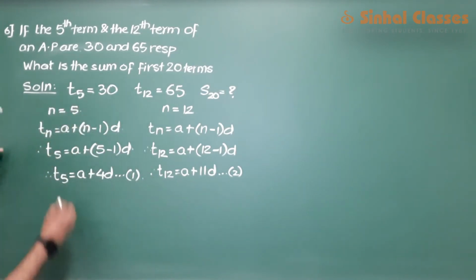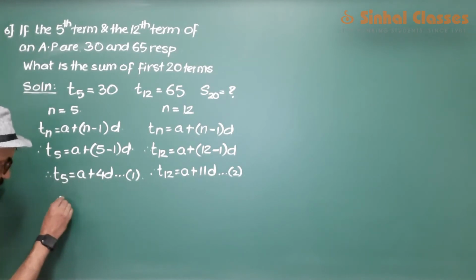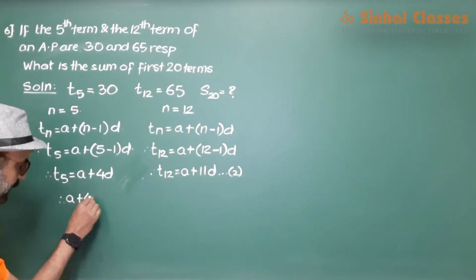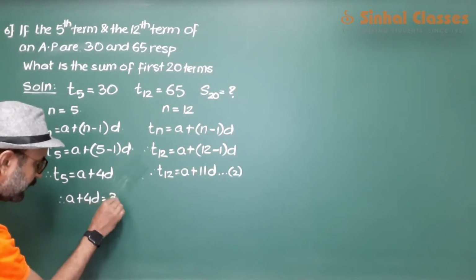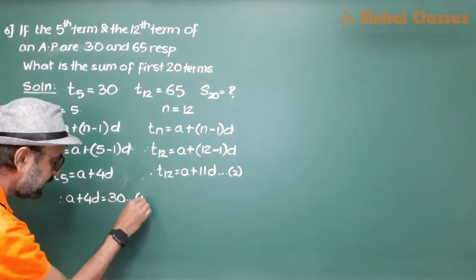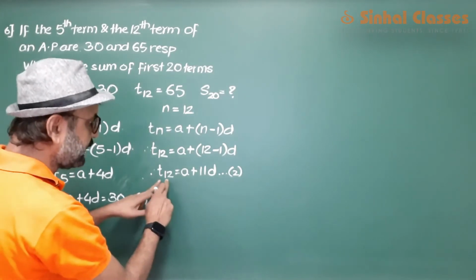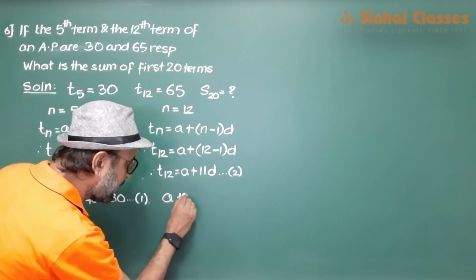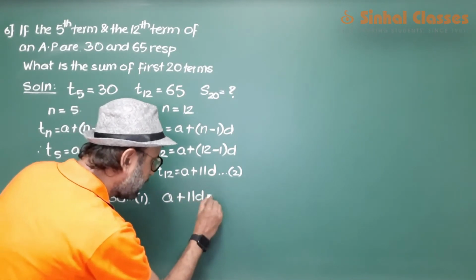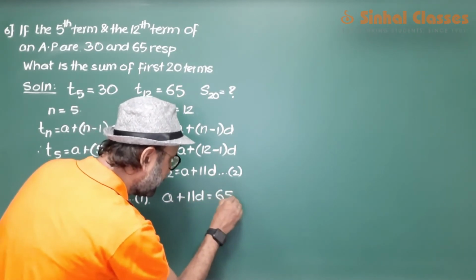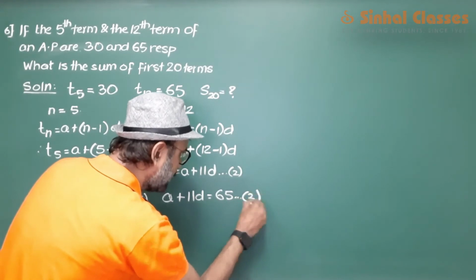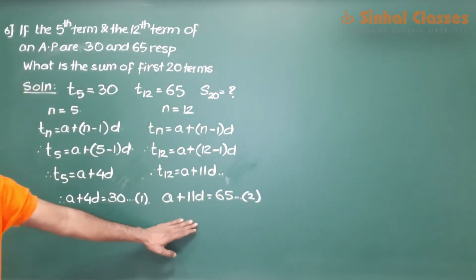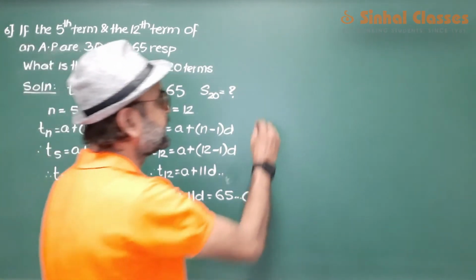Now T5 is 30. So here we can write that a plus 4d equals 30, and take this as 1. And we have the value for T12 which is 65. So we can write a plus 11d is equal to 65, and take this as 2. These are the two equations that we have. Let us solve these two equations simultaneously.